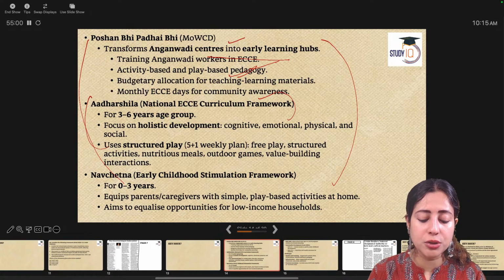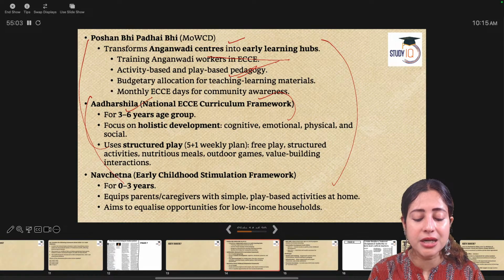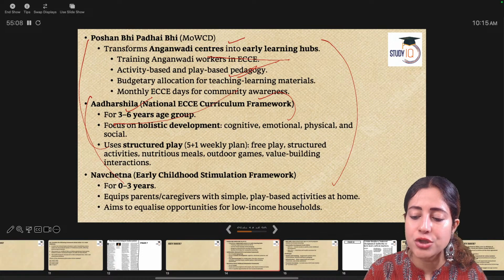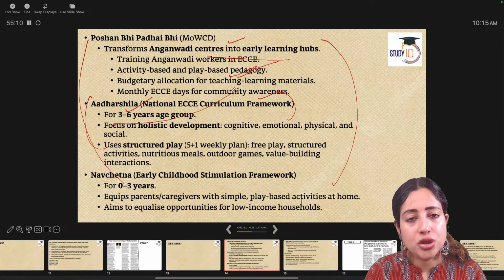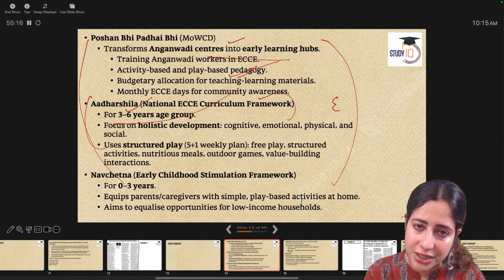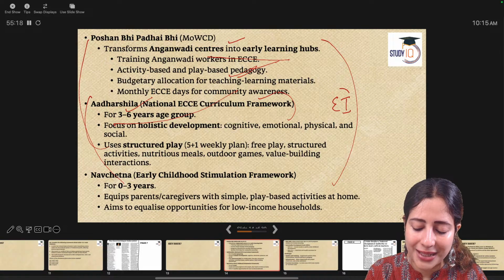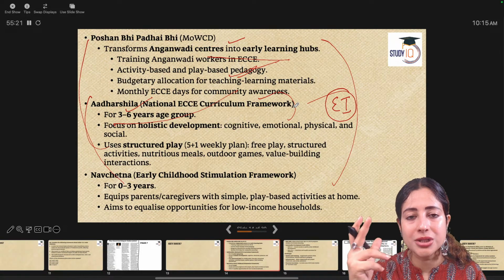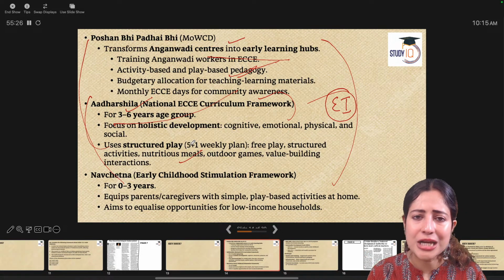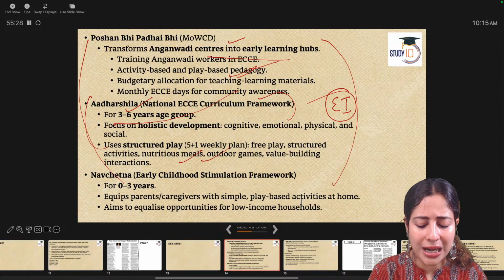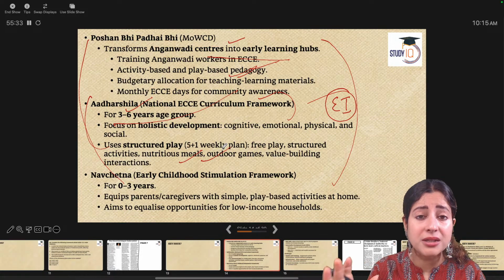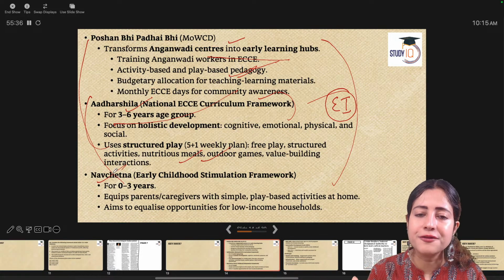Another very important concept under the national education policy is Aadhar Sheela. Aadhar is like a foundation. Aadhar Sheela means from the age of 3 to 6 years, let children develop cognitively and emotionally. While books only teach you knowledge, unstructured play and exposure to the environment give you emotional intelligence, which means through physical workout, through casual playing, through exposure to nature, outdoor games, healthy meals, teaching Indian culture and values, you can have a much better future generation. And then comes Nav Chetana.